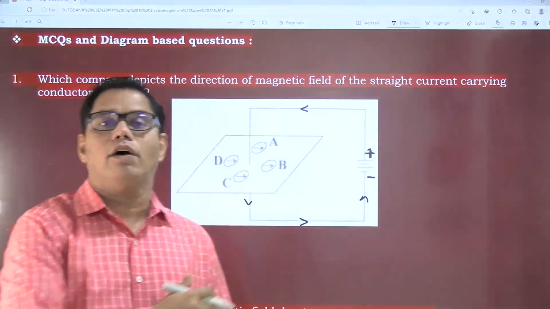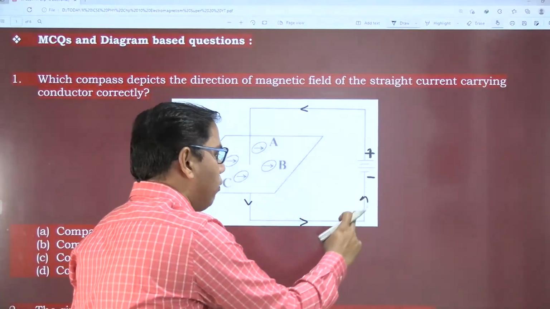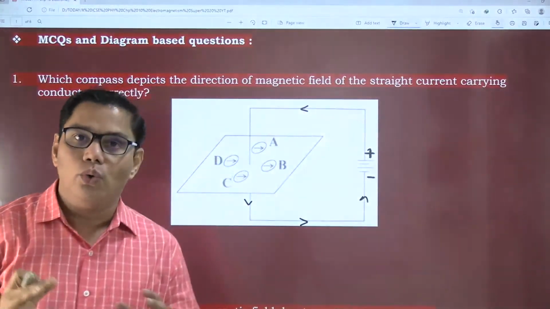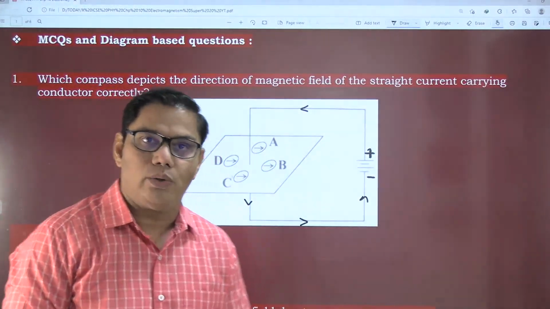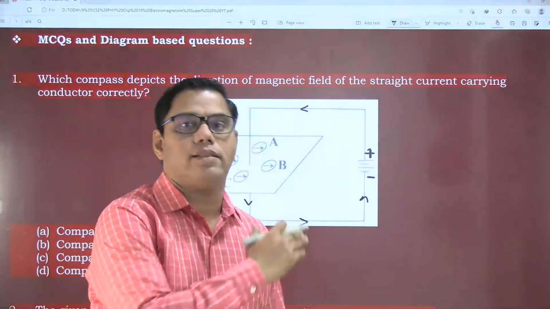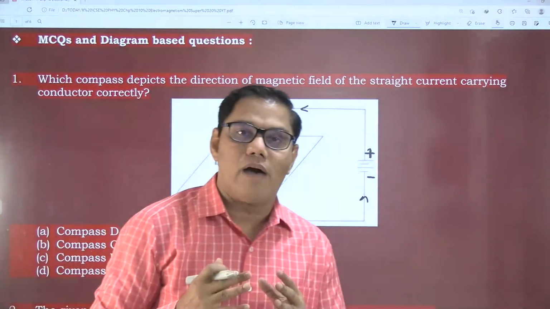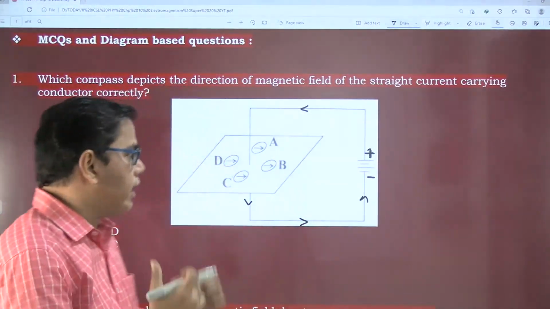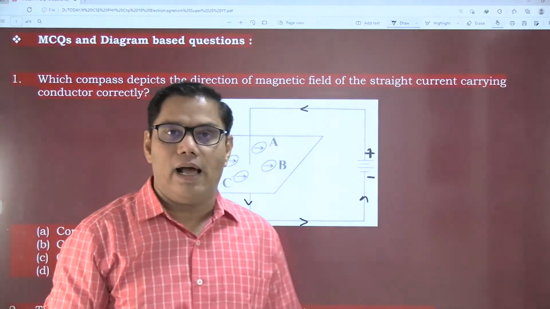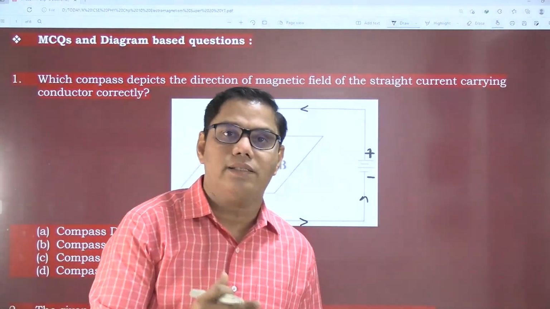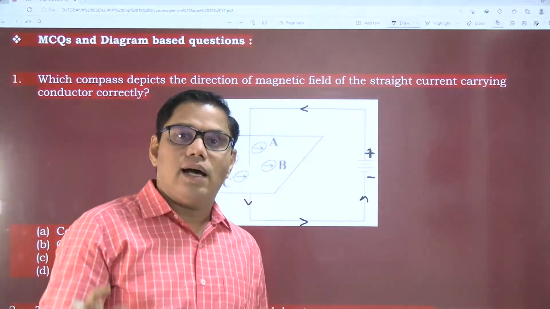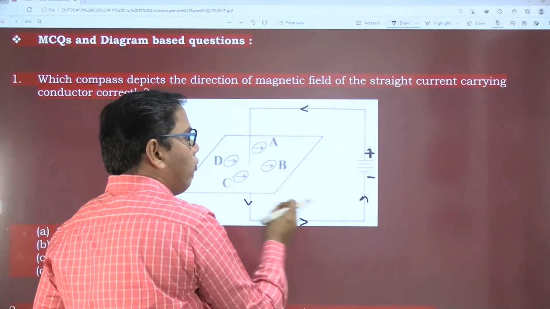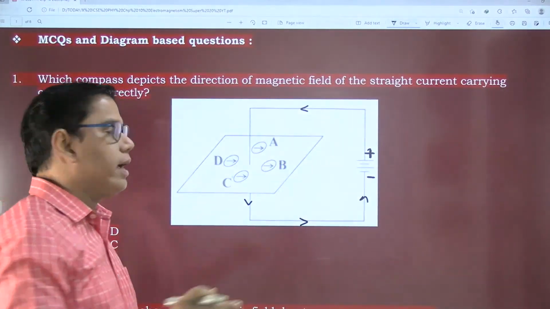Don't take the direction of electrons. Electrons are negatively charged, so they travel from the negative terminal to the positive terminal. We are not going to take that direction. Whenever you have a circuit diagram in current electricity as well as magnetism, there you are going to take the direction of your current as the conventional direction. And the conventional direction is that charges flow from the positive terminal to the negative terminal.